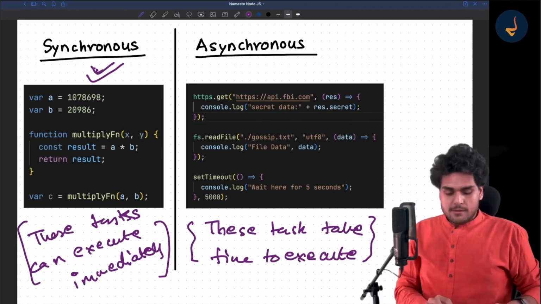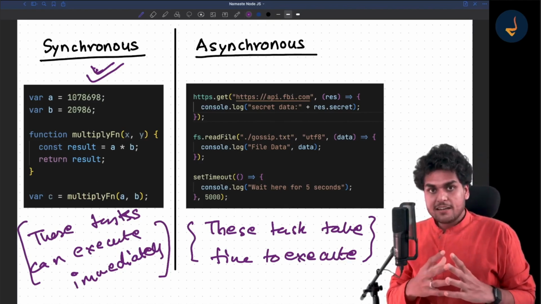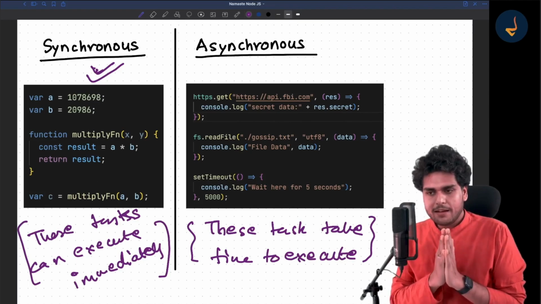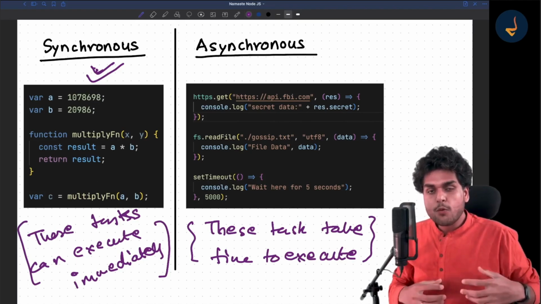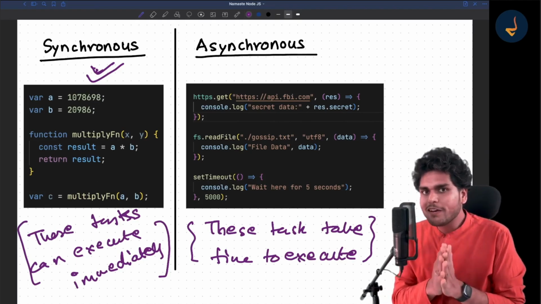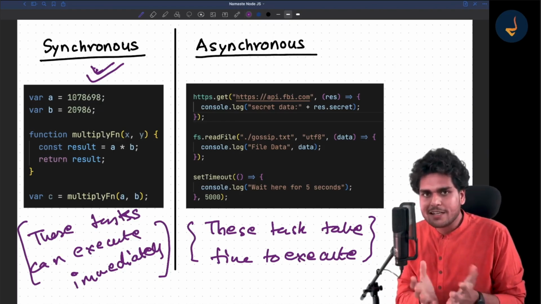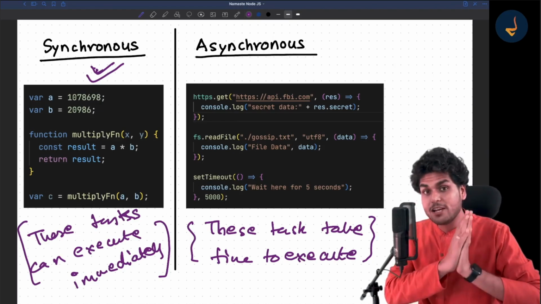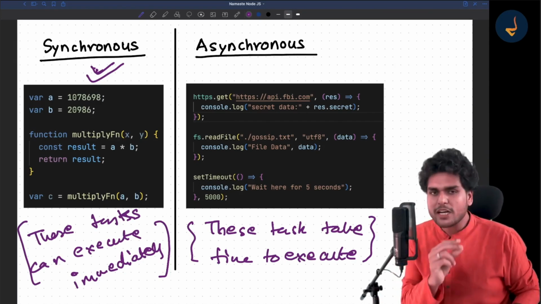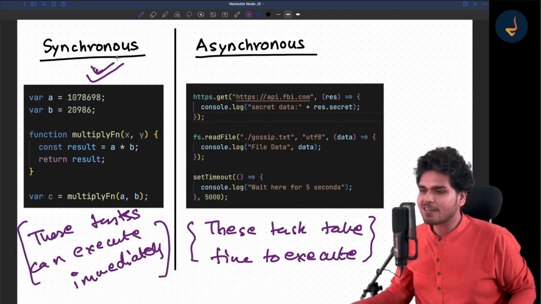Now, but in Node.js, via Node.js, we can do all these things. We will see it going forward in this episode only. I will tell you how all these things are executed in a very fast way. Okay, so this is the beauty of it.